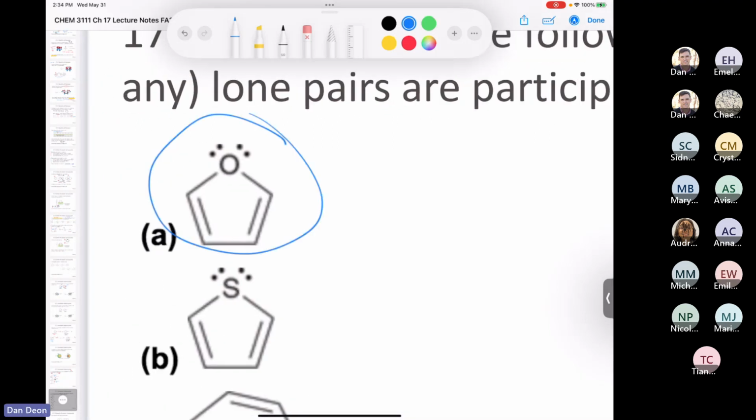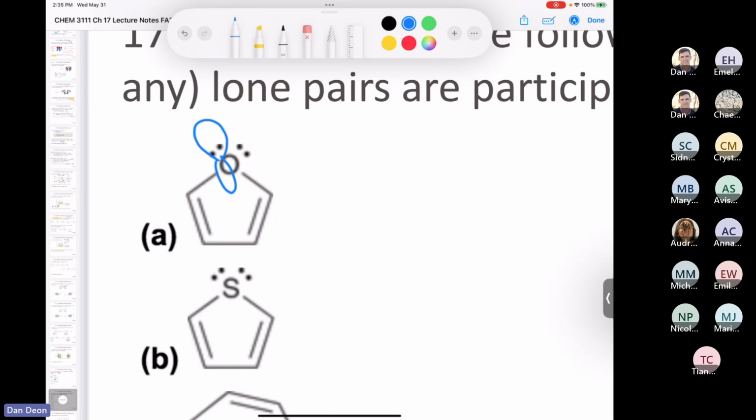If we look at this first compound, the question you want to ask yourself is: is one of the lone pairs in a p orbital? Yes or no? Do you think that one of these lone pairs would be participating in aromaticity? Tiana says yes. The reason she said yes, so I'm going to circle this in a p orbital.